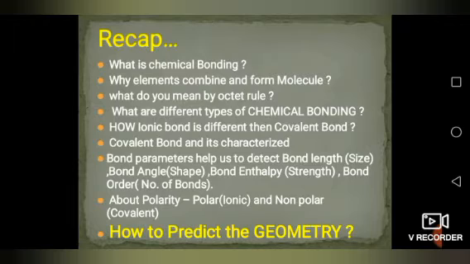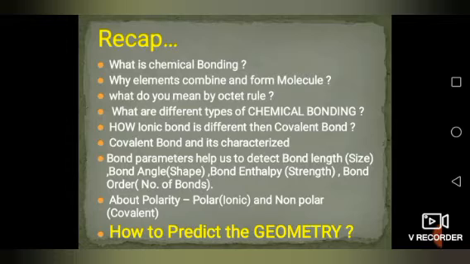So when you come to know once what is chemical bonding, then your second question can rise in your mind, that is why elements combine and form molecules. Why will those atoms combine? Why will those atoms make a chemical bond? Very simple. To get satisfaction, to get stable, because except noble gas elements, none of the elements are stable. They are not having noble gas configuration. To get noble gas configuration, these elements are combining.